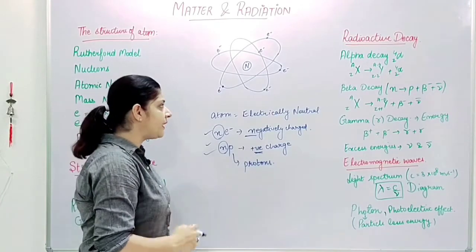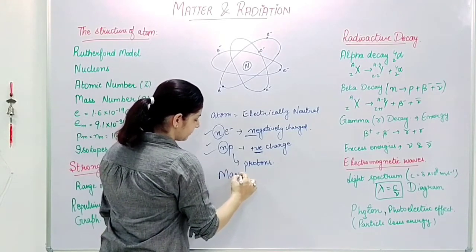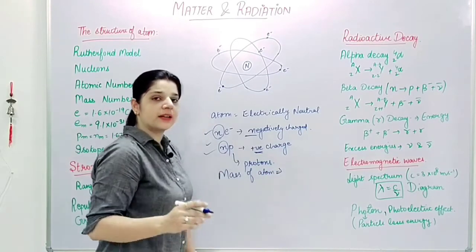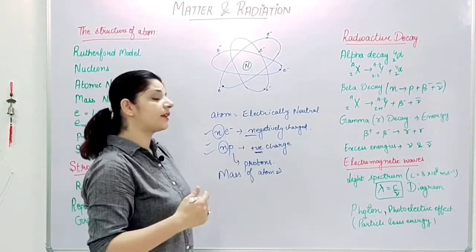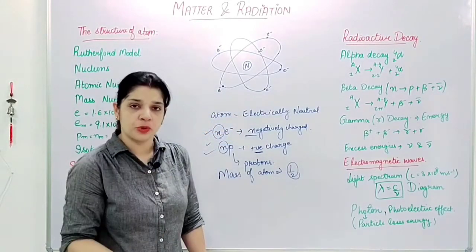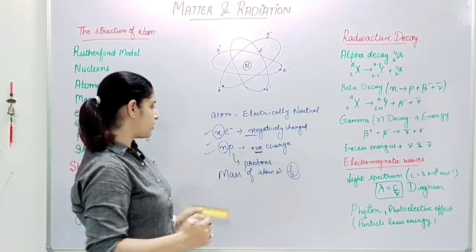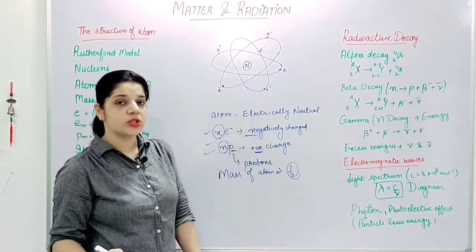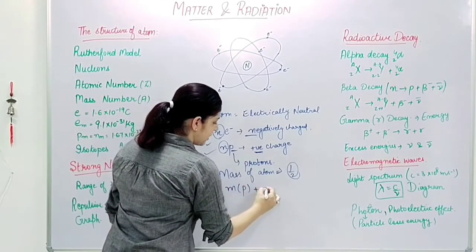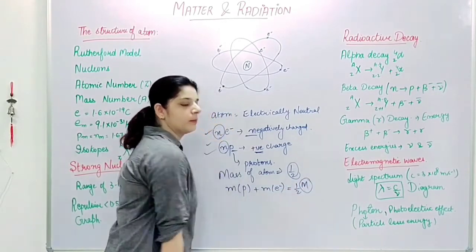But when they studied the mass of the atom, when it was calculated, it came out to be approximately half of what it should be. So they asked, why is it half? Because total mass was calculated with mass of protons plus mass of electrons, and it came out to be half of what it should be.